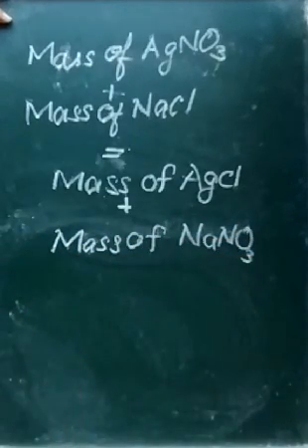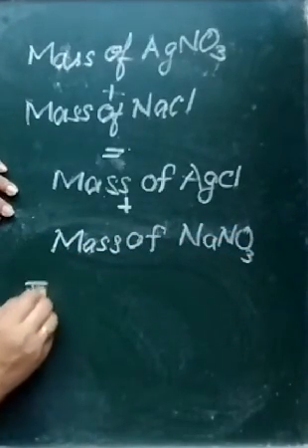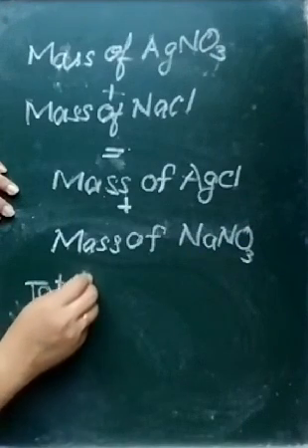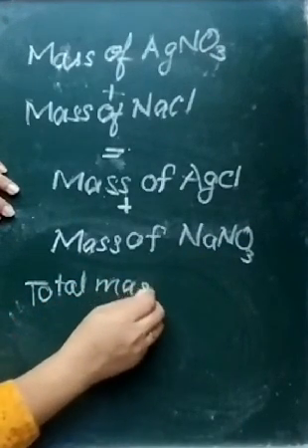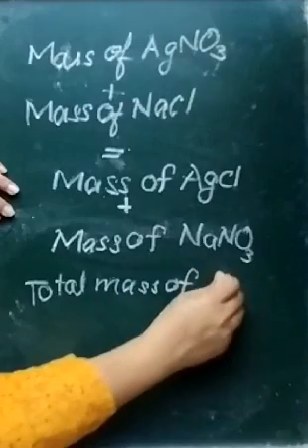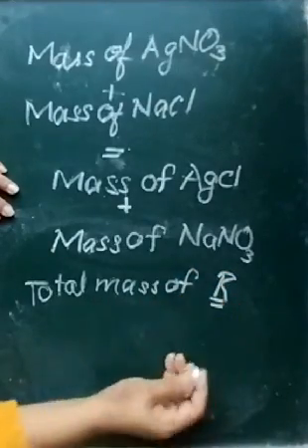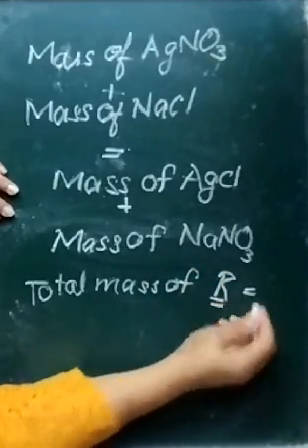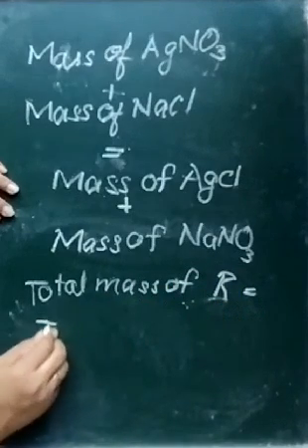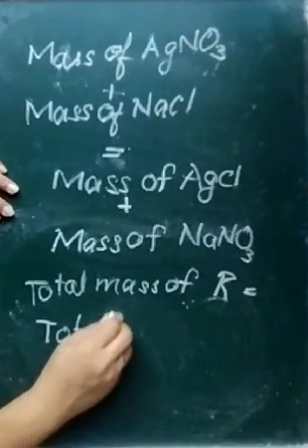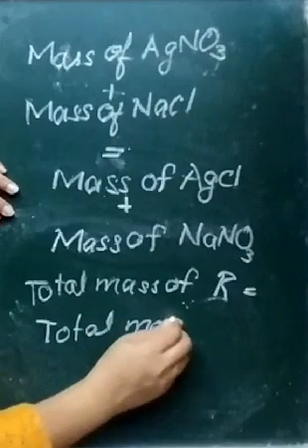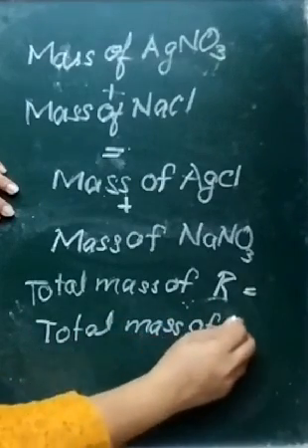Let the reactant be represented as R. So we find total mass of reactants is equal to total mass of products.